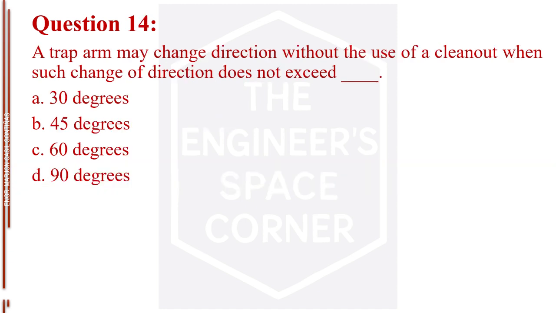Question number 14. A trap arm may change direction without the use of a cleanout when such change of direction does not exceed blank. Letter A, 30 degrees. Letter B, 45 degrees. Letter C, 60 degrees. Letter D, 90 degrees.